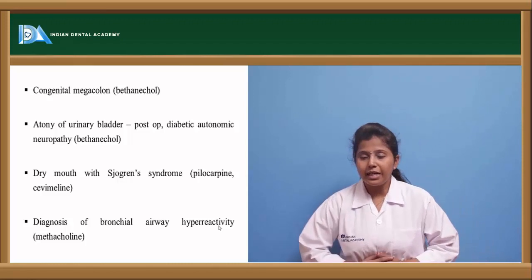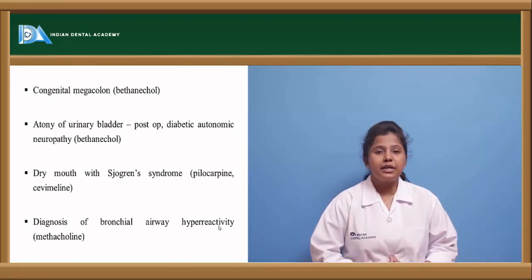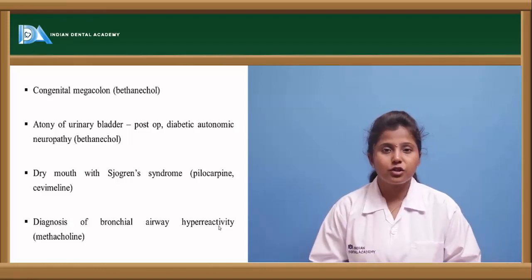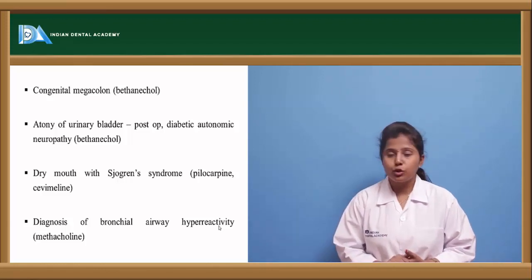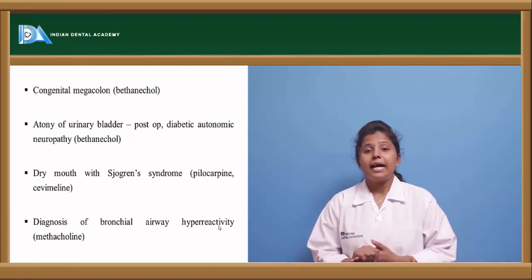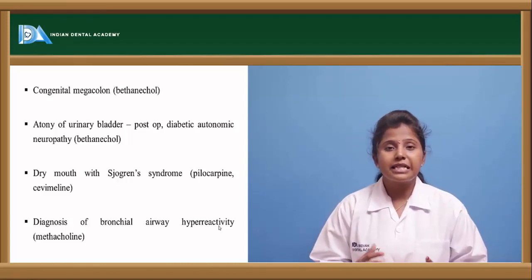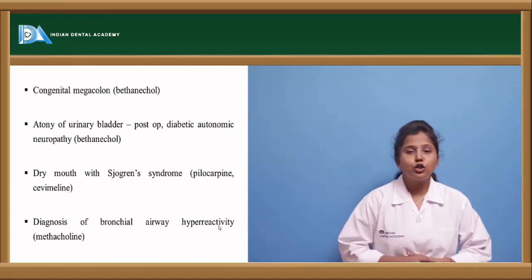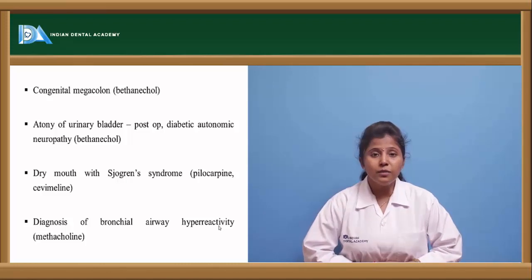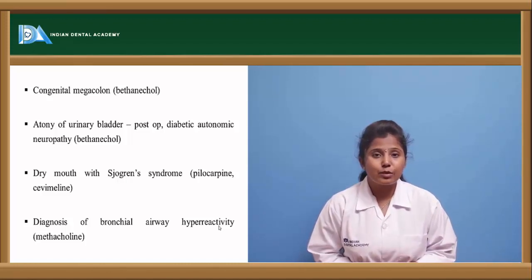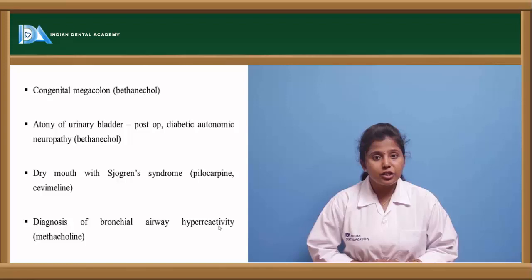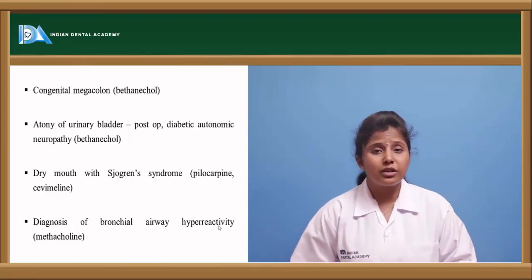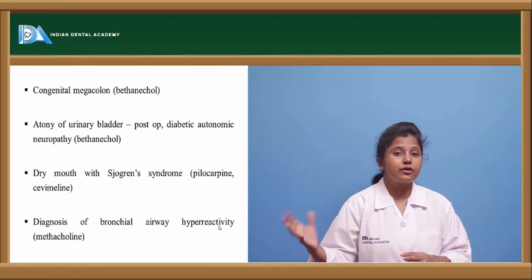So it is used in neuropathy, as well as in diabetic neuropathy. In diabetes also, bethanechol is used for its cholinergic effect. These cholinergic drugs are used to treat dry mouth in Sjogren's syndrome, a syndrome where there will be dry eyes as well as dry mouth. To treat this condition, bethanechol is used, because anticholinergic drugs, or parasympatholytics, have the side effect of dry mouth.